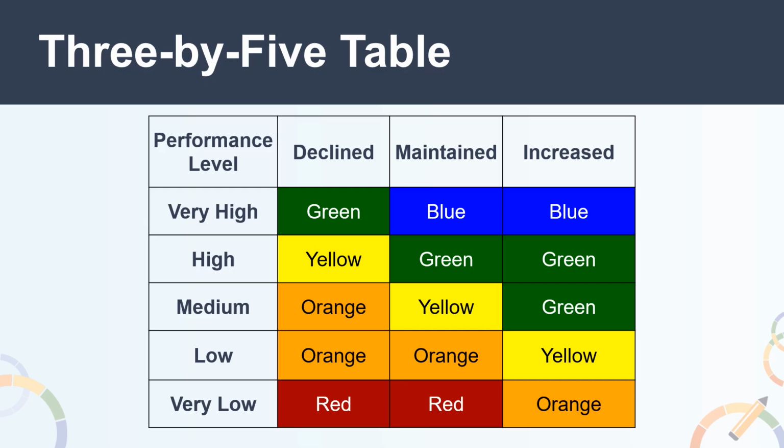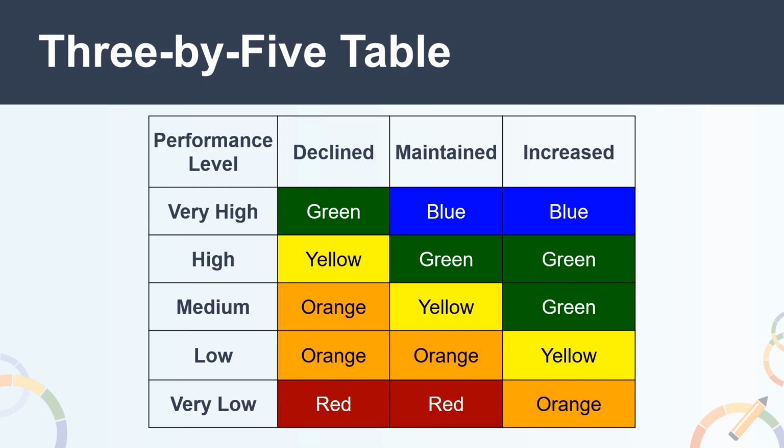Therefore, to receive a blue performance level on the 3x5 table, an LEA, school, or student group would need one of the following combinations: a very high status and a change level of either maintained or increased. To receive a green performance level, an LEA, school, or student group would need a status of very high and a change of declined, a status of high with a change of maintained or increased, or a status of medium with a change of increased.